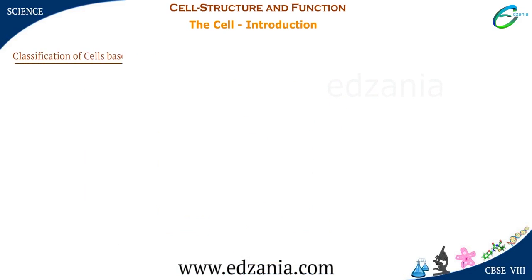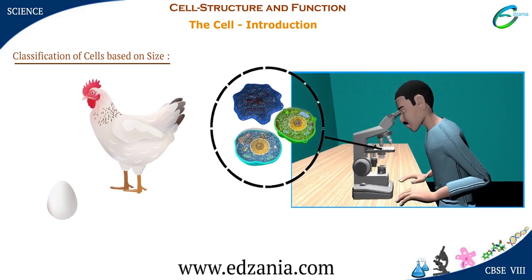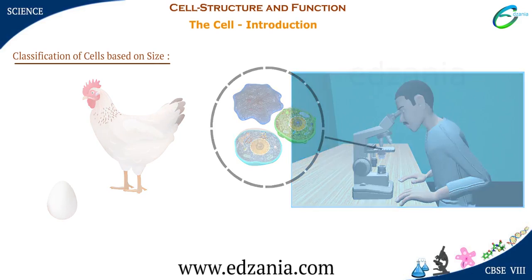Classification of cells based on size. The size of the cells varies across organisms. Some cells of living organisms can be seen with the naked eye, like the hen's egg. The other cells in living organisms can be very microscopic and cannot be seen with the naked eye. They need to be enlarged or magnified by a microscope.